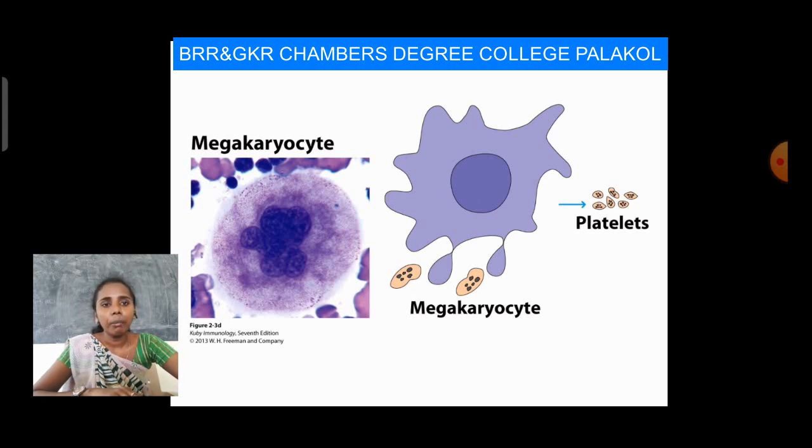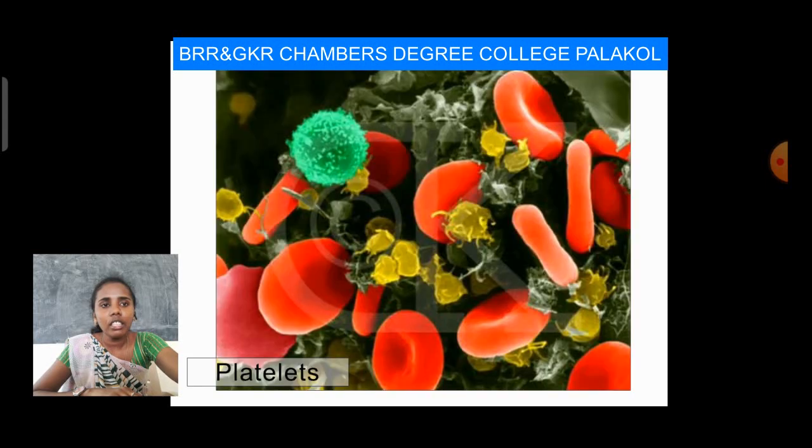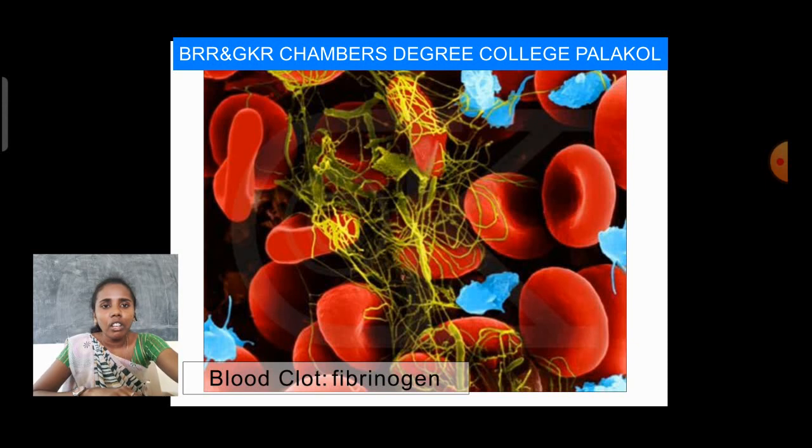So here we have a platelet. These platelets are clearly observed in this image. So here we have a blood clot with fibrin. These are all part of the blood clot, like red blood cells. Here this thread-like structure is fibrin. So the red blood cells and fibrin can be seen in this image.